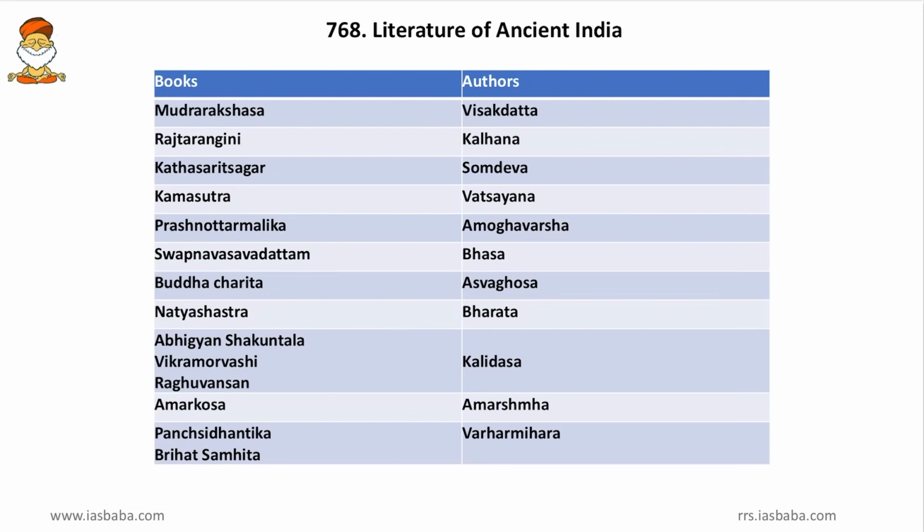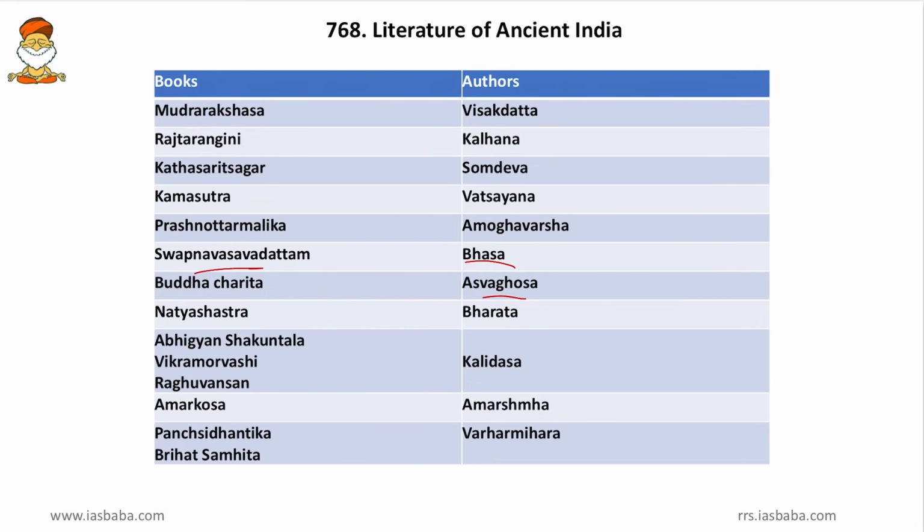Then Kama Sutra. Friends, as the name suggests, it is related to sexualism, and it was written by Vatsyayana. Then Prashnottara Malika. Friends, it is question and answer between a guru and a disciple, and it was written by Amoghavarsha. Then Swapnavasavadattam. Friends, something related to dream, and that was written by Bhasa. Then Buddha Charita. Yes, it is a history on Buddha, and it was written by Ashwaghosha.